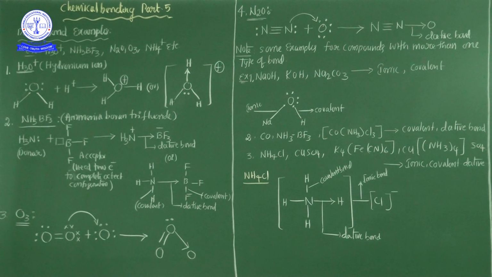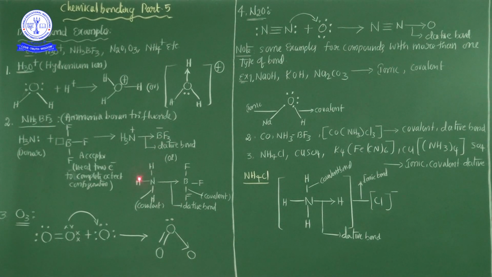Ammonia is ready to donate a lone pair of electrons because of the extra lone pair here. But in boron trifluoride, one empty orbital is there. So this lone pair is donated to boron trifluoride. Hence in the bond, nitrogen has a positive charge and BF3 has a negative charge. Why NH3 plus? Because nitrogen donated a lone pair of electrons to BF3. Now between ammonia and BF3, a dative bond is formed.